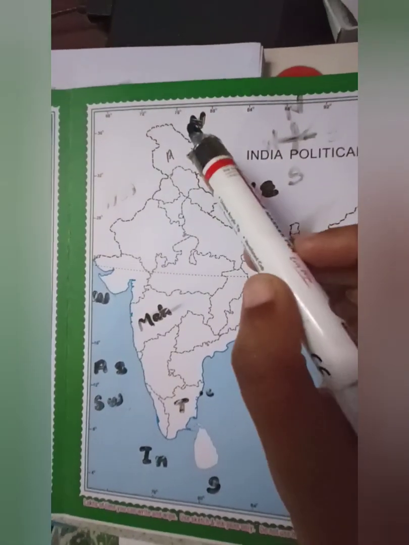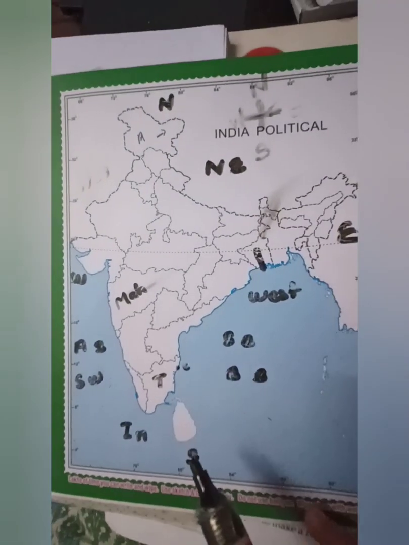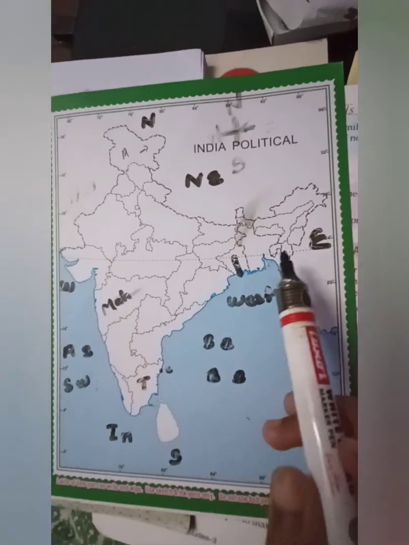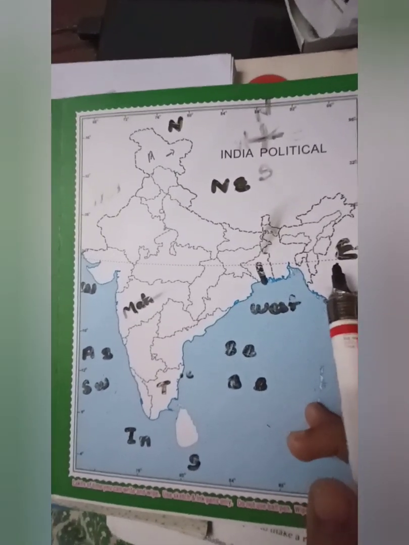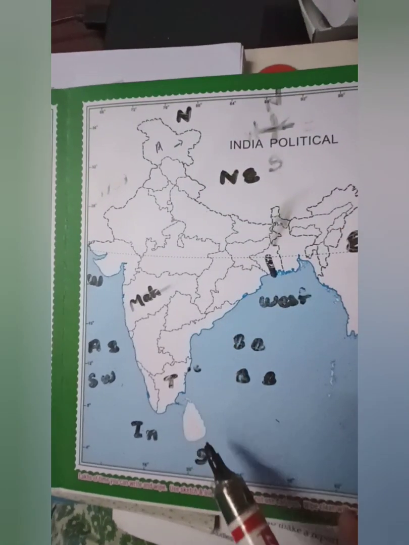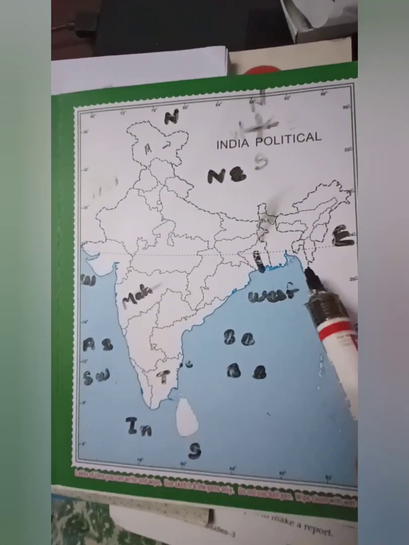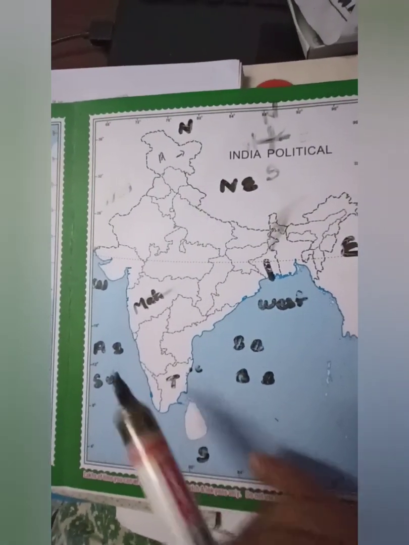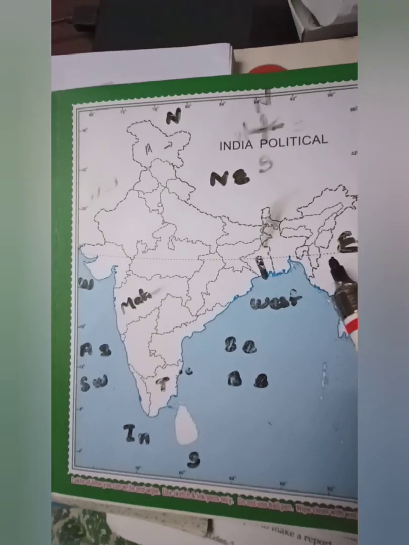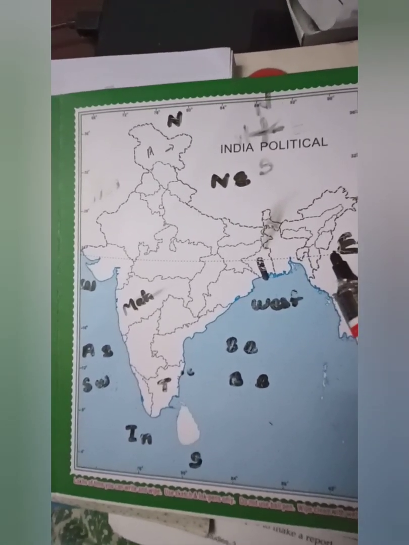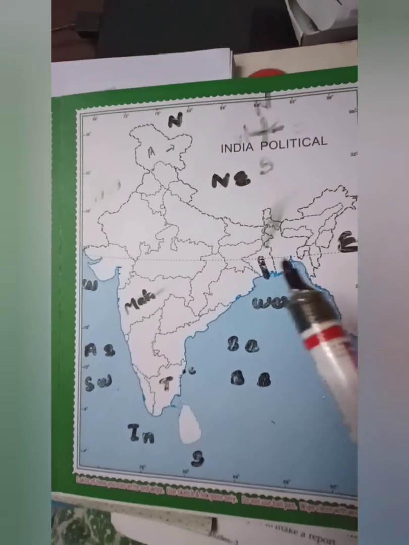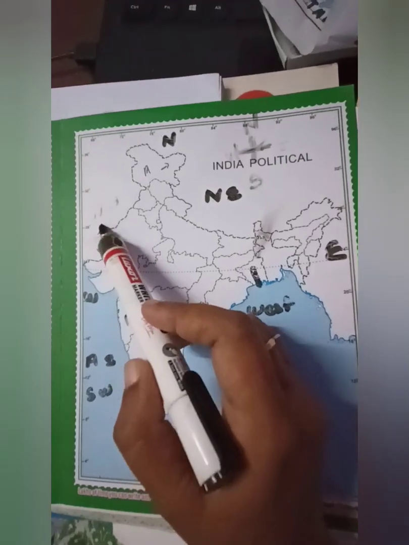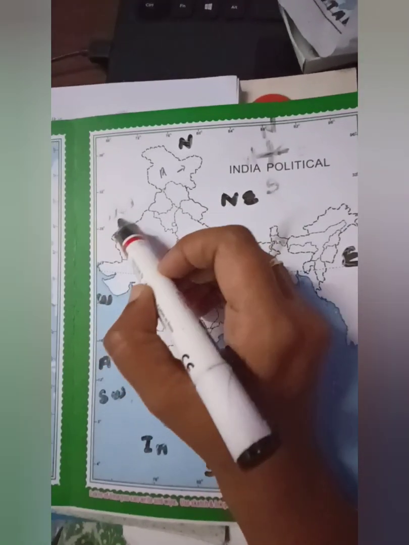And coming to the map, this is north and this side is south, this one is west and here is the east. Listen once again: north, south, west and east. Repeat it along with me. North, south, west and east. Understood? And what are the remaining 4 intermediate directions? Shall we start from here? Northwest. This is northwest.